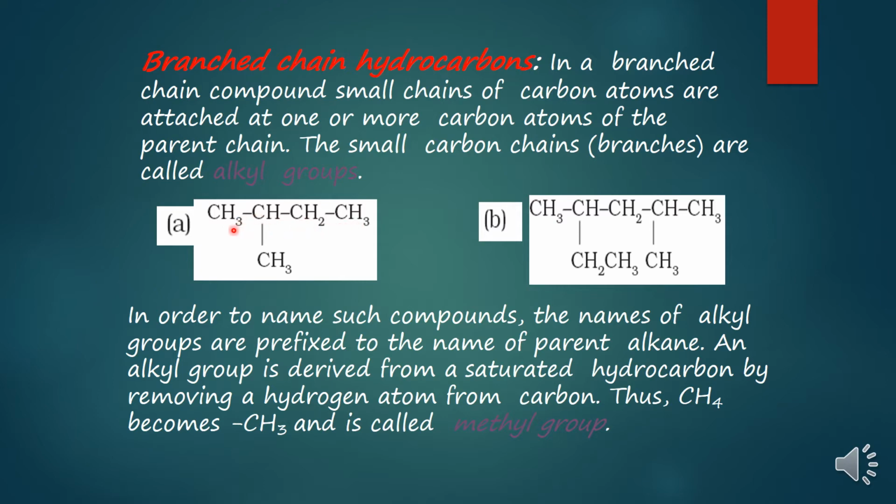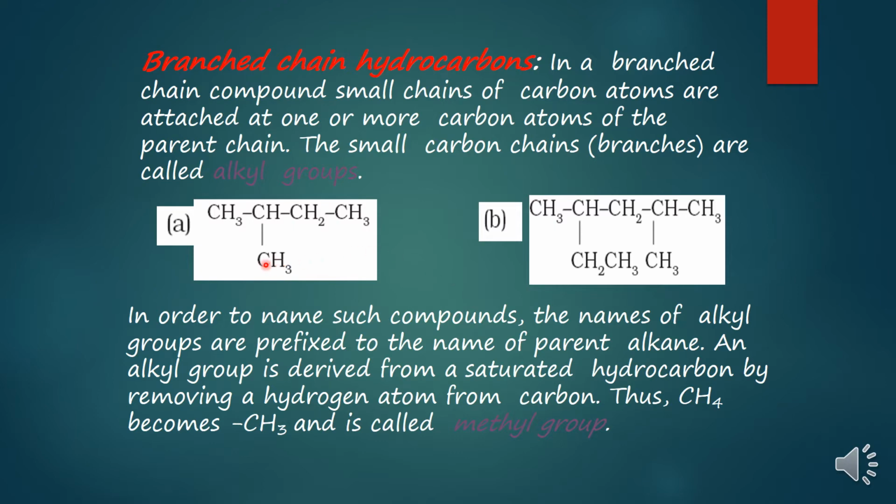The 4 carbon atoms continuous chain will be considered the main chain or parent chain, and this CH3 group is not coming in between the main chain, it is acting as a branch to this main chain, so it is called a side chain or locant.